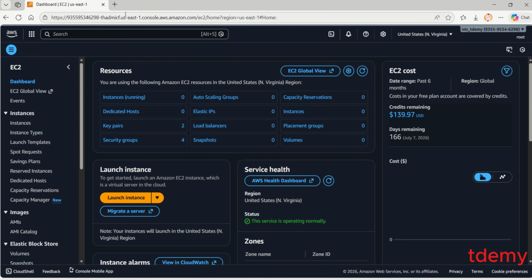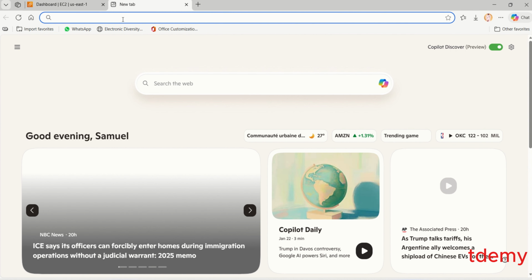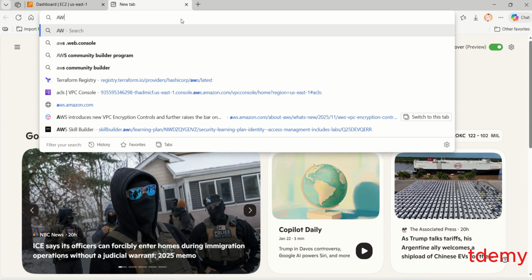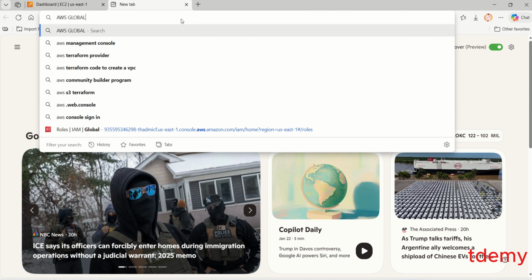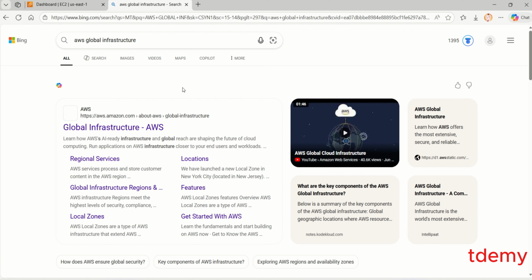So I'm going to go to my browser and show you exactly how you can know the different components of AWS Global Infrastructure. I've opened my Edge browser, and I'm just going to type here AWS Global Infrastructure. Okay, and I hit enter. I'm going to share the URL at the end of this, so there's actually a video where you can watch. But I'm going to click the first link, as you can see here.